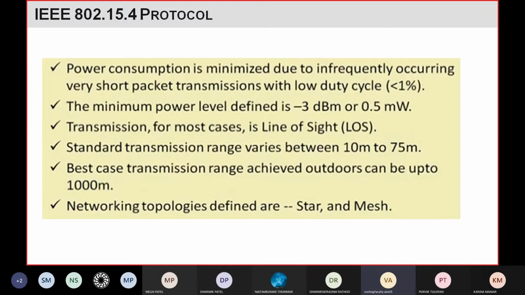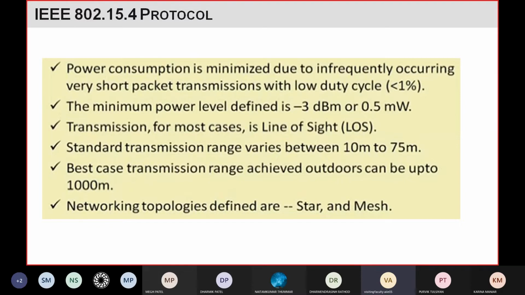In the communication, whenever you transmit the data, most of the time your transmitter and receiver should be in the same line. So here the communication is happening in most cases in line of sight. Line of sight means in the line of your vision. So transmitter and receiver should be in line of sight, or in a single line.